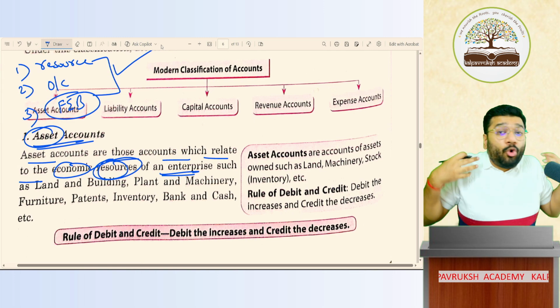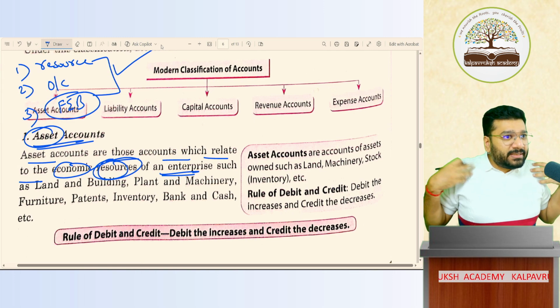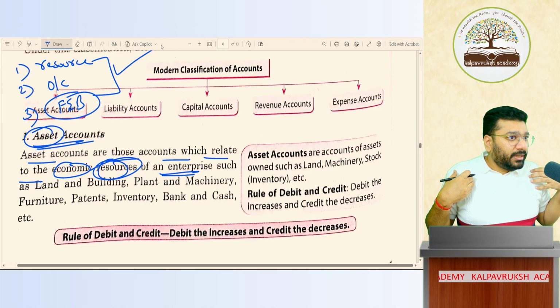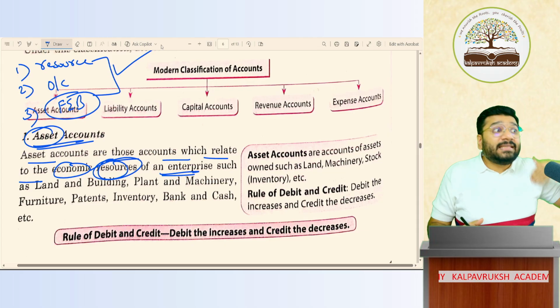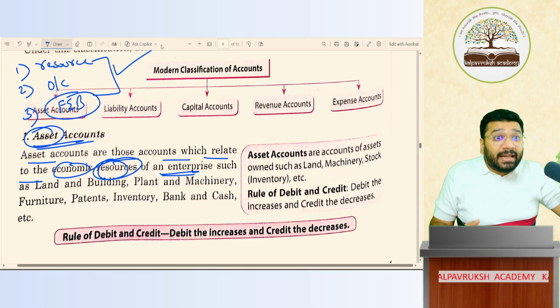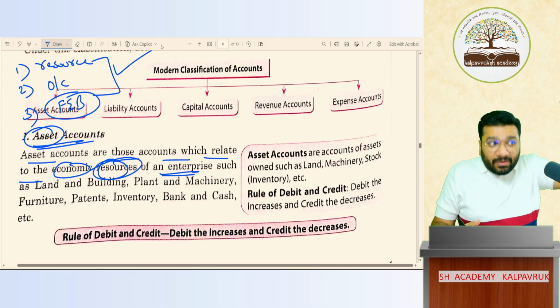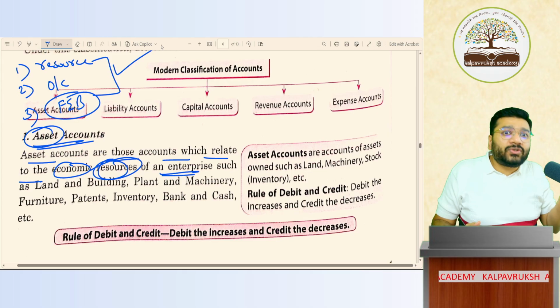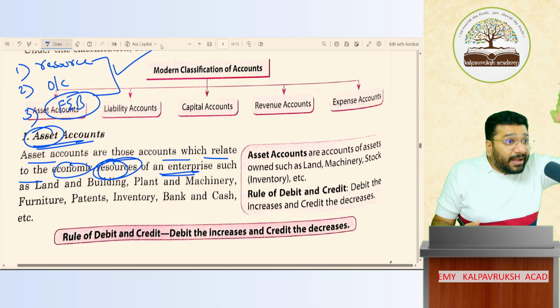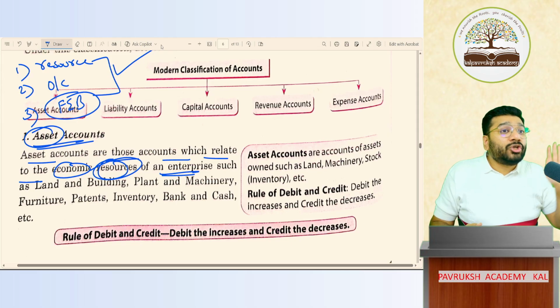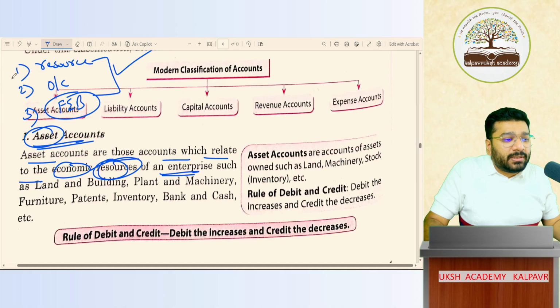Sir, anything that I own in the business is an asset. Whatever I own in the business, land, building, plant, machinery, stock, cash, it's my asset. Or anything that I receive in future is an asset. From a debtor, I have to receive money in future, asset. I gave a loan to my staff; from that staff I have to receive the money back in future. That is also an asset. In the bank, I've deposited money, so in future I have to receive money from the bank. That is also an asset.